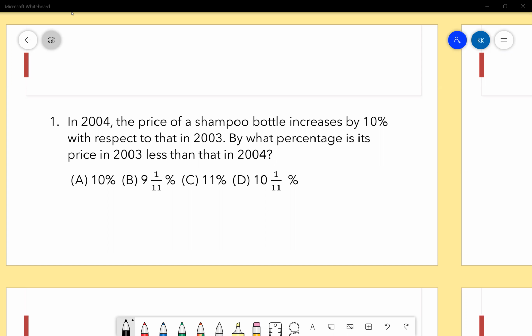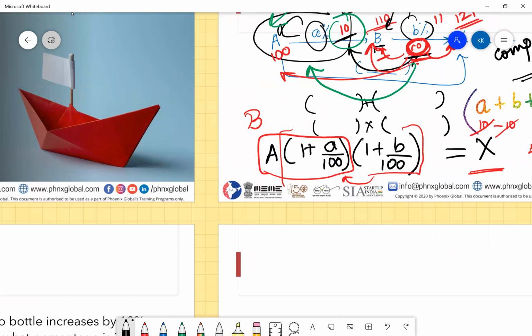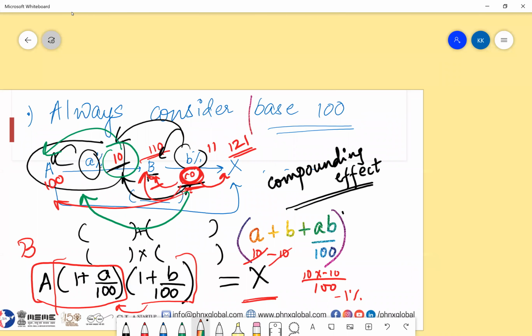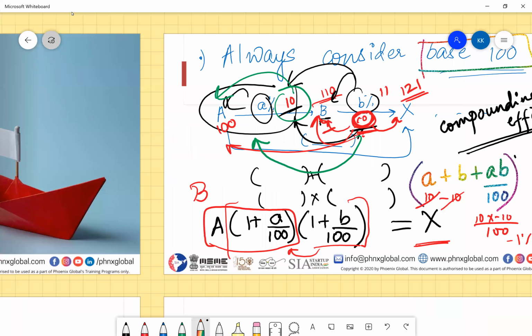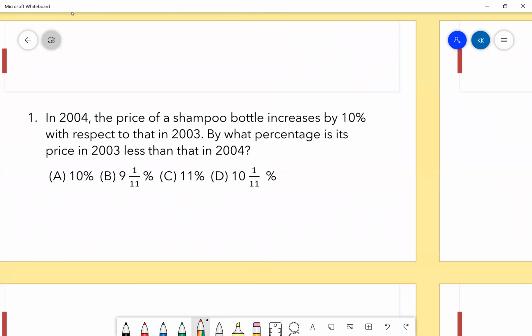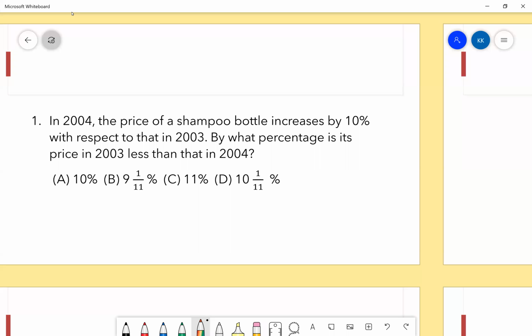Anshula, what did you use? I used the base 100 method. Perfect. I was expecting this. That is much easier, much simpler. Like I had said, guys, the first important point. What had I said here? Initially, the key important point. Always consider base 100. It will solve your problems very easily. I know it is always tempting to use the formulas, but trust me, this is a quantitative aptitude exam, not a mathematics exam. You'll have to use your brains much more than formulas. Sometimes formulas will save you, but they will waste your time much more.